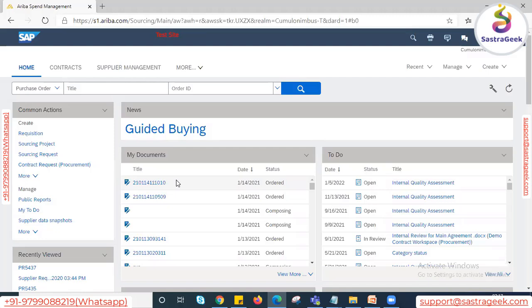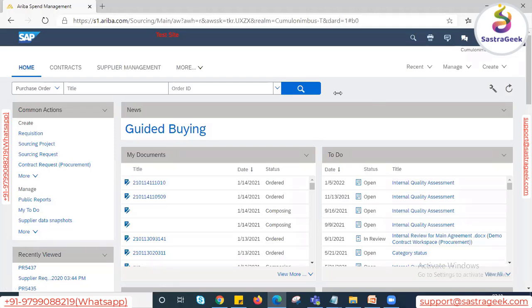Let me give you one more quick example. If we have to buy some product from an e-commerce site, it is not required to be an expert. It's very simple. We open that application or URL, and we search for our products. Once we find our product, we simply add to cart and proceed to checkout. That's it, right? In the same way, Ariba is also providing the same options here.